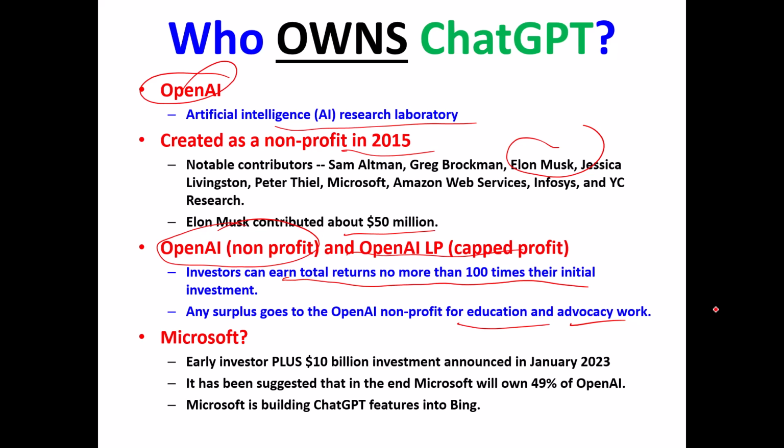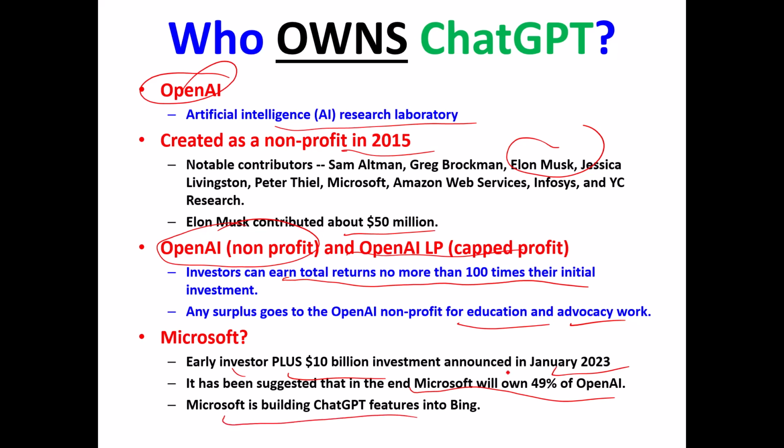So there's money to be made by people who invest in this limited partnership, but not an unlimited amount of money. Now, what's Microsoft's involvement? Microsoft was one of these early investors slash contributors. Plus, in January 2023, Microsoft invested an additional $10 billion in OpenAI and OpenAI LP. It's been suggested that in the end, Microsoft will own about 49% of OpenAI. It's a private organization, so all these details are just kind of estimated, but that's what I've read.